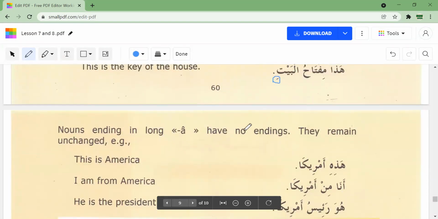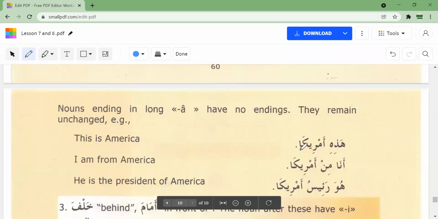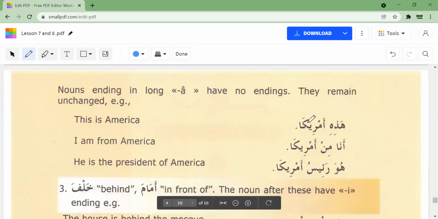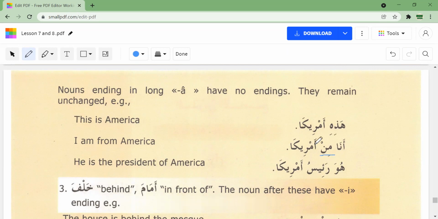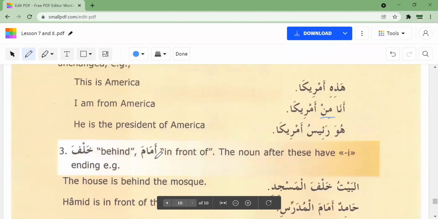And what we learned in that table was that nouns ending in a long a have no change in sounds. They remain unchanged. So Amrika will remain unchanged, no matter if you have hadihi Amrika or if there's a harf of jar before it, it will still be hadihi Amrika. Okay. And in the introductory lesson, there was amam and khalf.